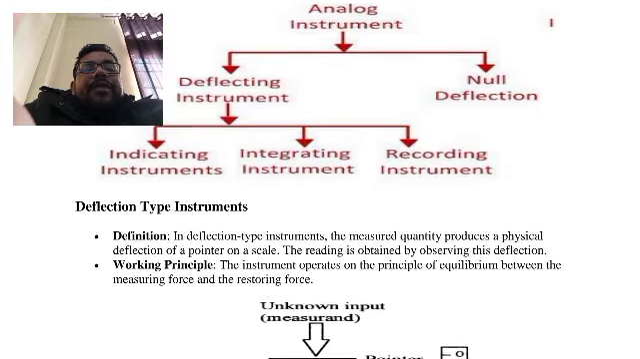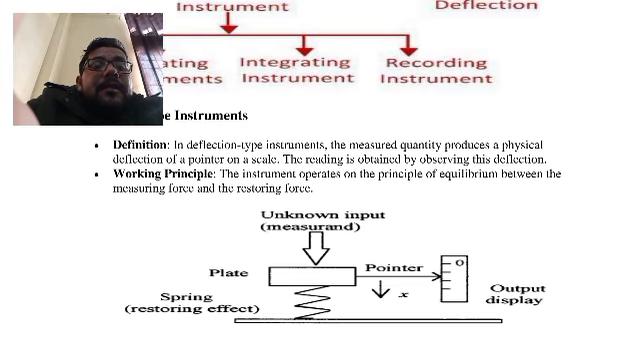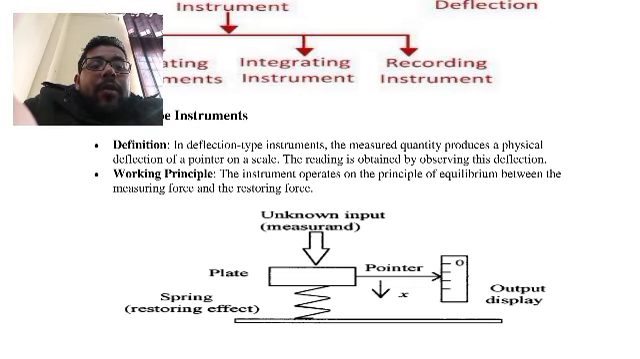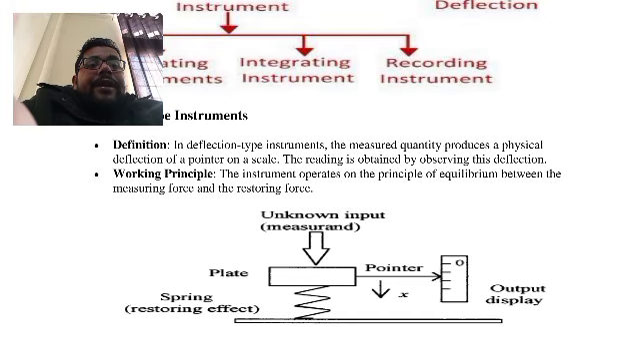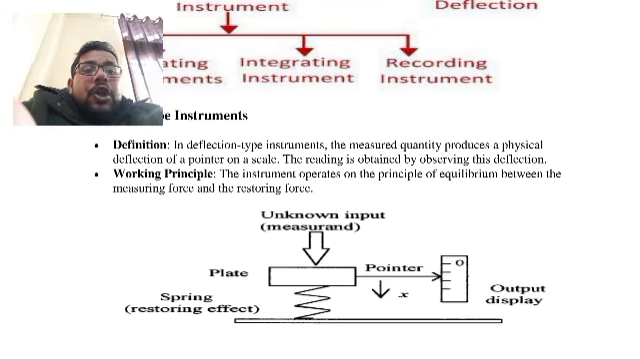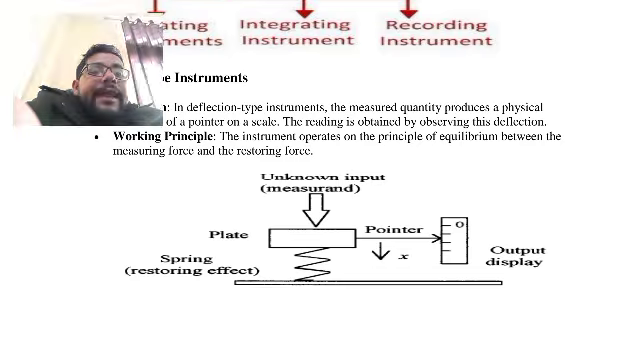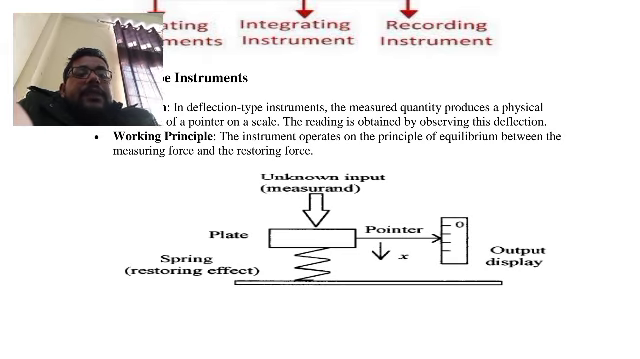So we will see the definition of the deflecting type instrument. In a deflecting type instrument, the measured quantity produces a physical deflection of a pointer on a scale. The quantity being measured produces a physical deflection of the pointer, and the reading is obtained by observing this deflection. The working principle is that this instrument operates on the principle of equilibrium between the measuring force and the restoring force.